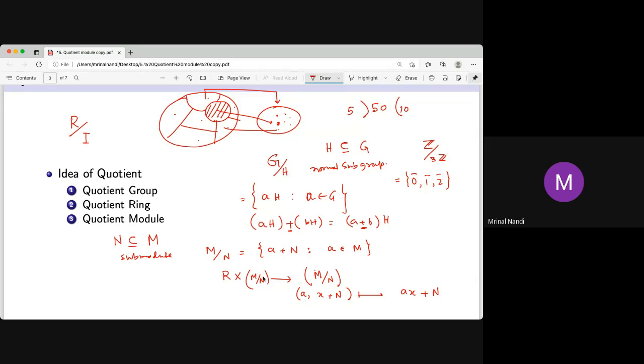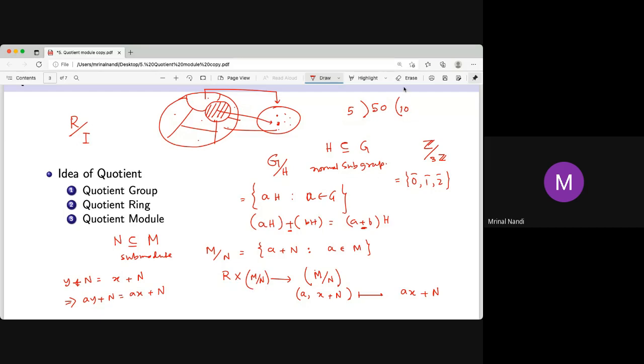So what you have to check is that this is well defined. If you have another element y plus N, which is the same as x plus N, you have to show that ay plus N is the same as ax plus N. Otherwise, it is not well defined. That means x minus y is in N, and this is equivalent to a times x minus y being in N. If x minus y is in N, is a times x minus y in N? Yes, because N is a submodule. That's why it is true.